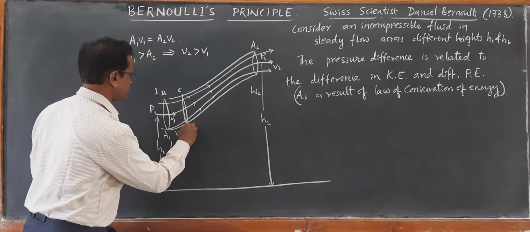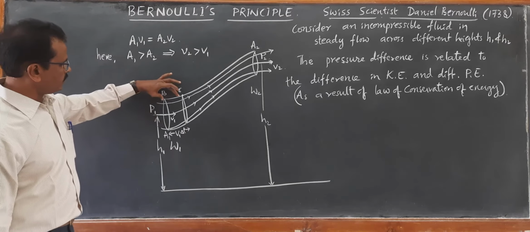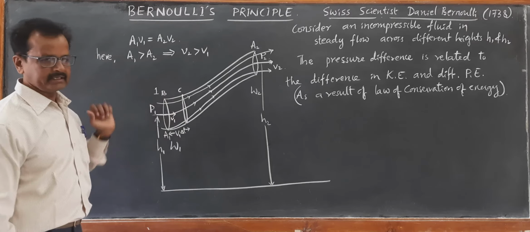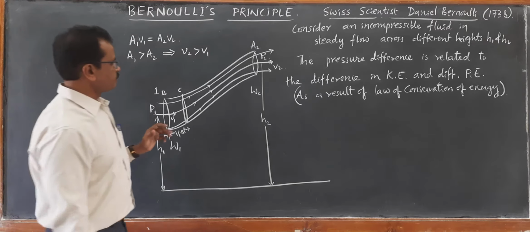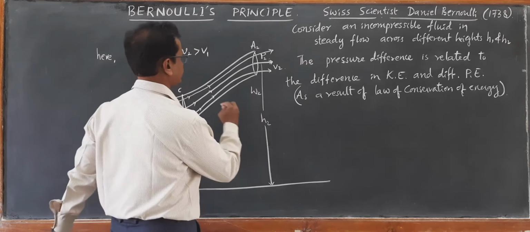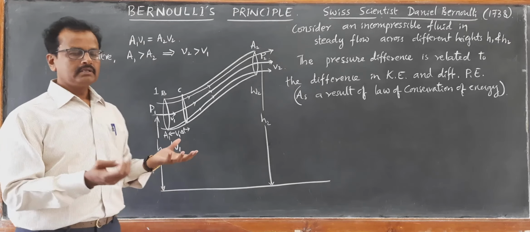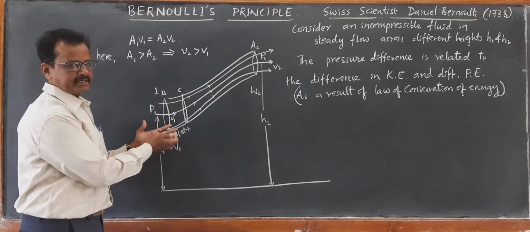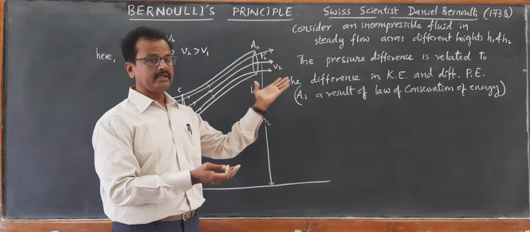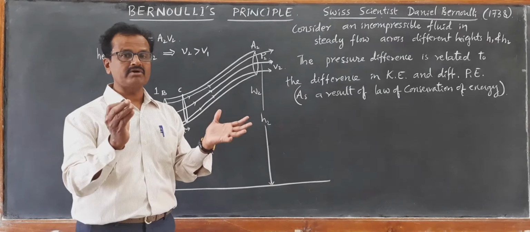So we can calculate the volume of the fluid that is entering. And what is the volume of fluid that is leaving? That also we calculate, and using the equation of continuity, we know that the volume of fluid entering per second is equal to the volume of fluid leaving per second. That is what we learned as volume flux remaining constant.